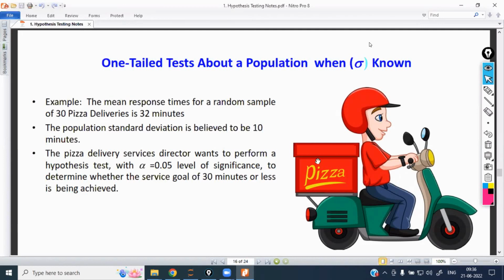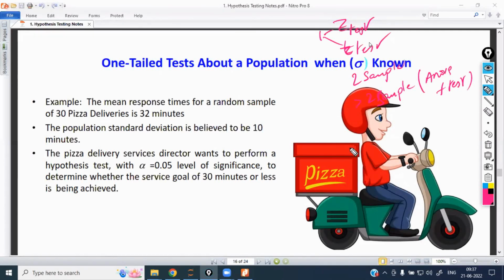We are going to see the Z test and T test, which are the two tests within one sample. Similarly there are two sample tests and more than two sample tests. If more than two samples are given, that is called the ANOVA test or F test. All these tests we are going to see tomorrow, with one example for each of them.